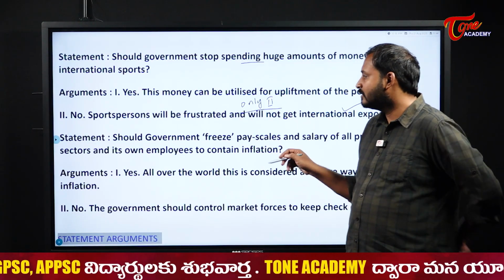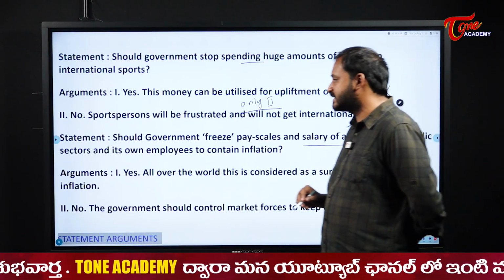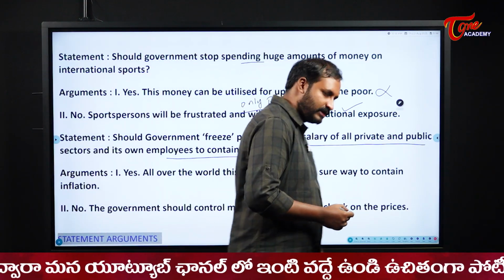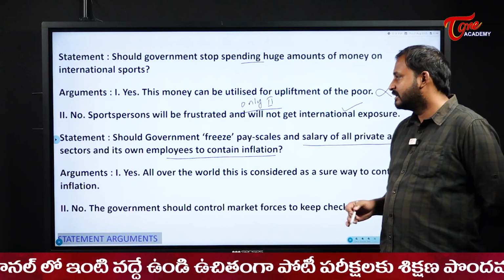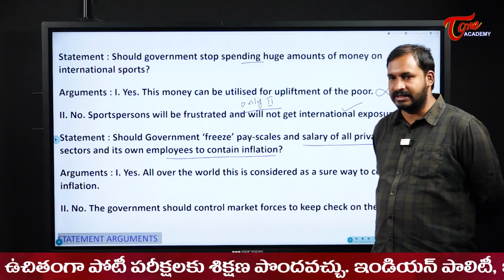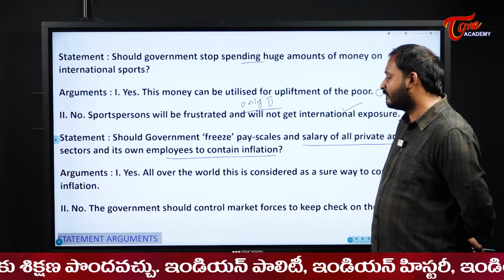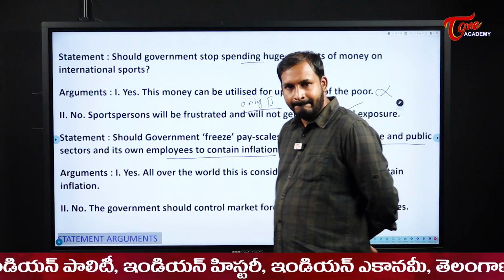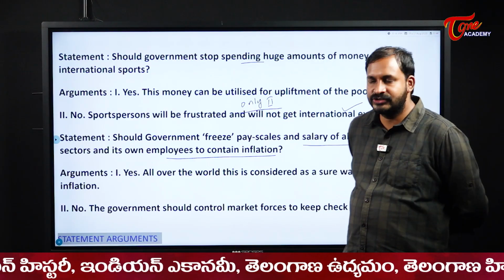Next, should the government freeze pay scales and salary of all private and public sector and its own employees to contain inflation? That means, to tackle inflation, should the government freeze pay scales and salary of all private and public sectors? That is the statement for us. Argument: yes, all over the world this is considered as a sure way to contain inflation. This is the first one.